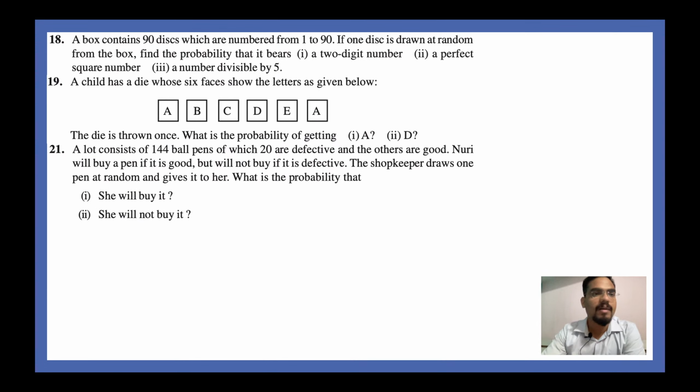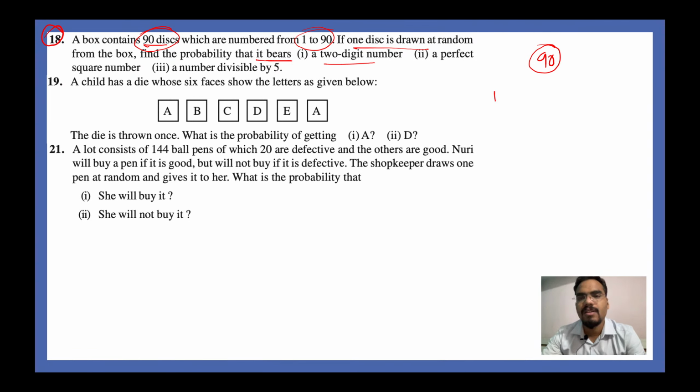Question number 18. A box contains 90 discs which are numbered from 1 to 90. So you have 90 discs. If one disc is drawn at random from the box, find the probability that it bears a 2-digit number. So you have 90 discs, right? Out of that, the discs which are numbered 2-digit will be something else, and discs bearing a 1-digit number will be.